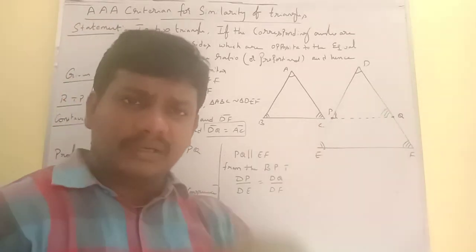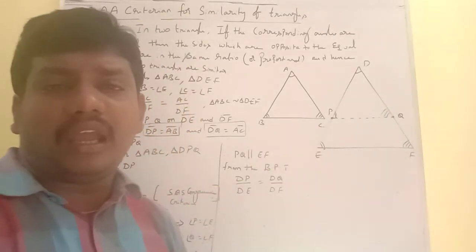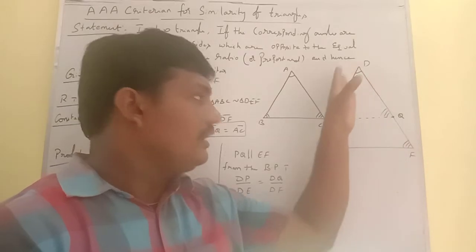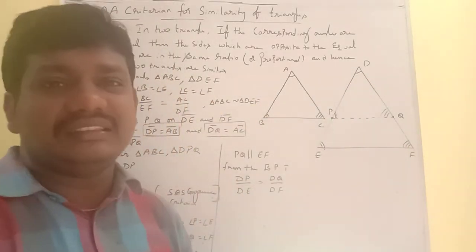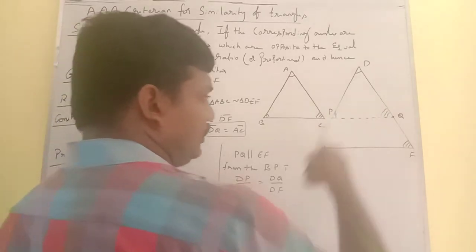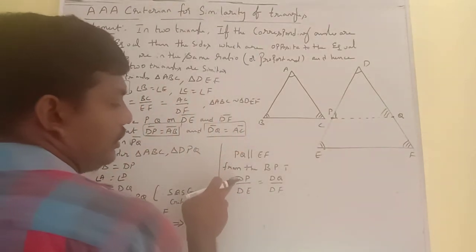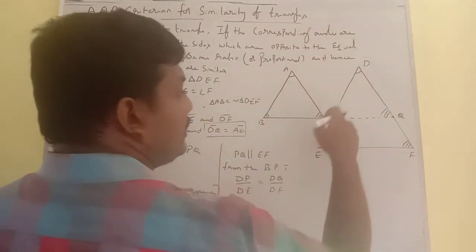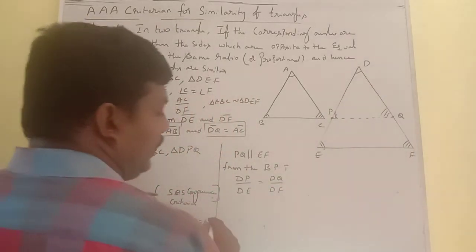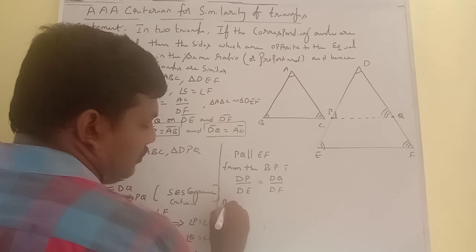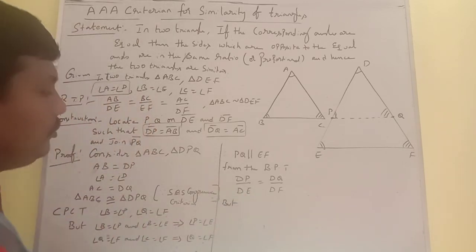By the basic proportionality theorem, we can consider any ratio because the corresponding sides' ratios are equal. Then DP by DE is equal to DQ by DF. But what about DP?